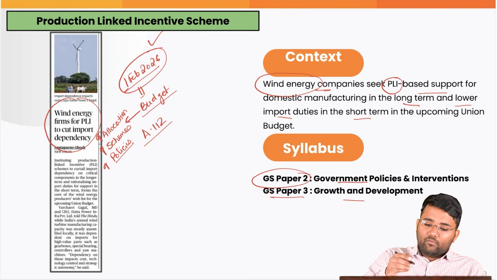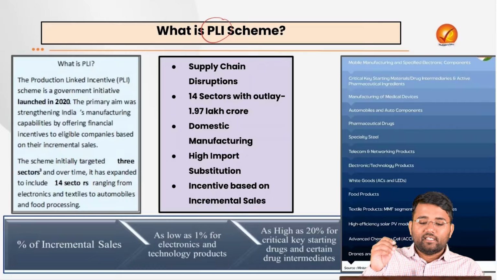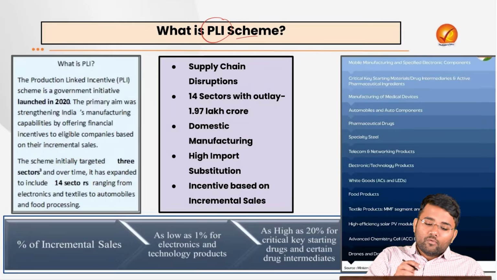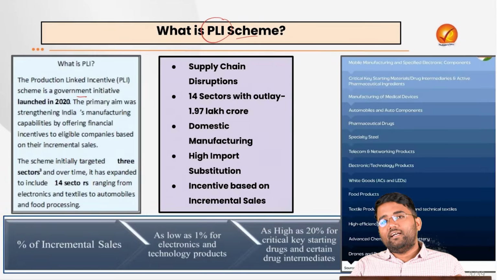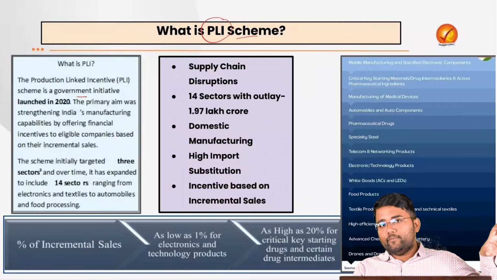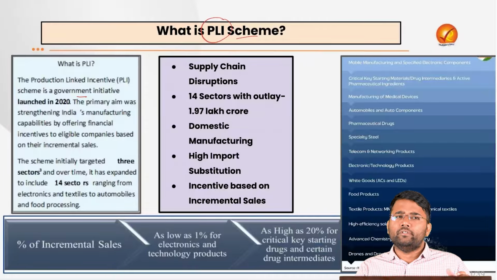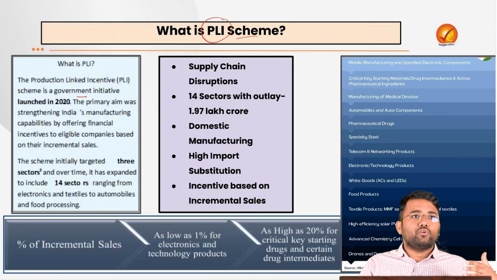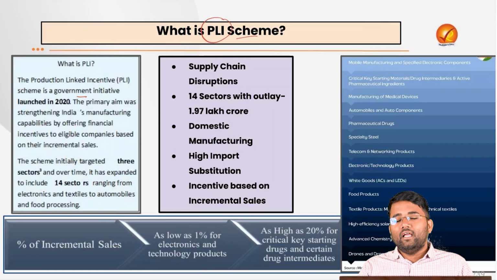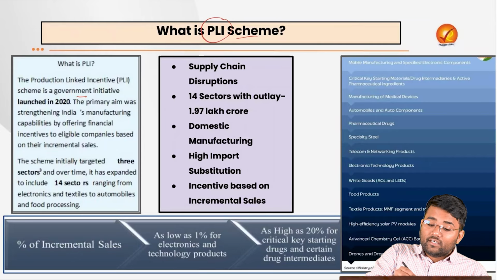Now we'll try to understand what exactly is the production linked incentive scheme. So this scheme was a government initiative that was launched in 2020, and you would be aware of the fact that the first case of COVID-19 came in 2019 from China. The first case in India came in early 2020 from Kerala. And subsequently, when the infections rose multifold, there were strict lockdown measures, quarantine measures, etc. in place, and that created supply chain disruptions.